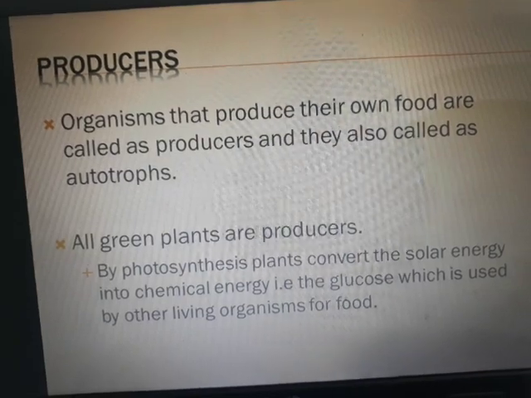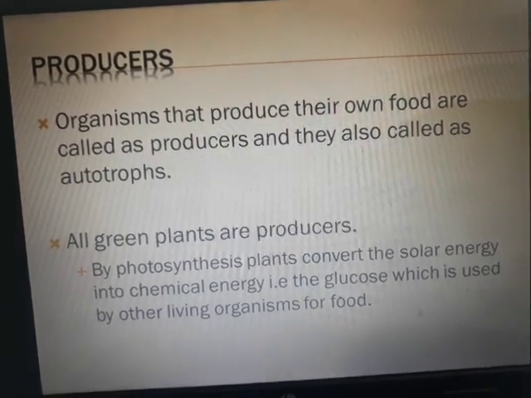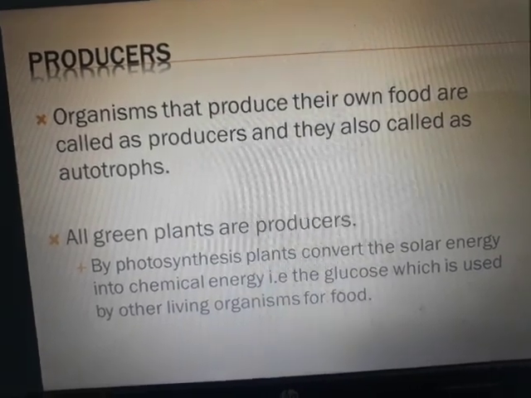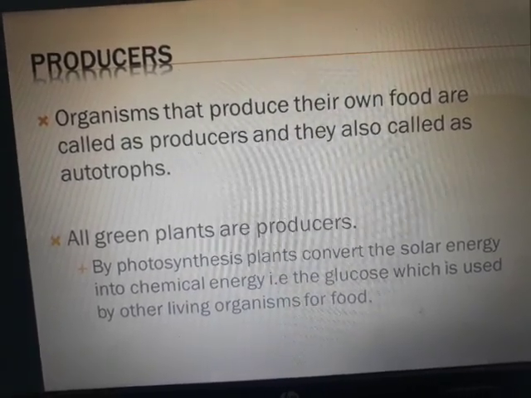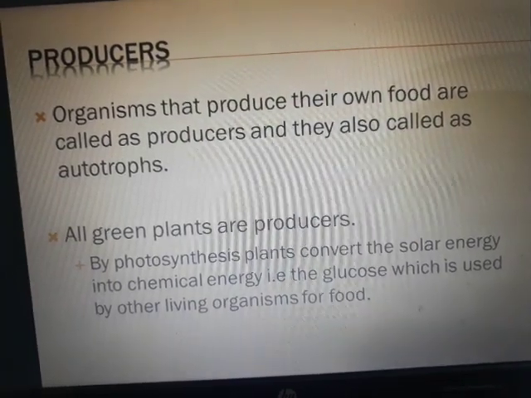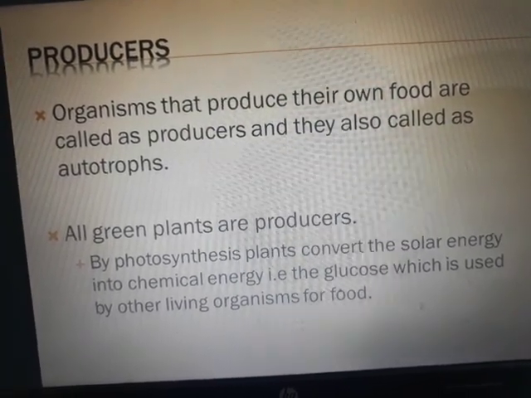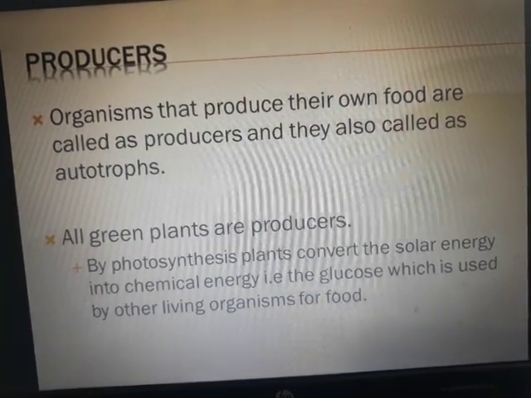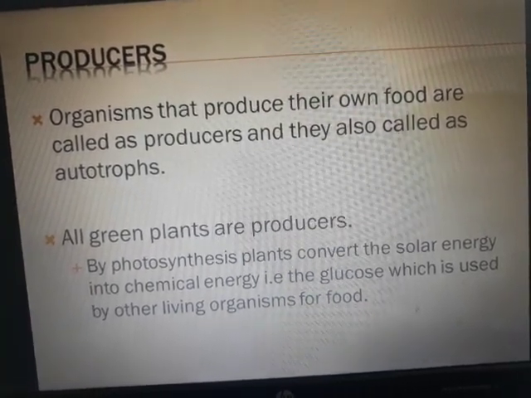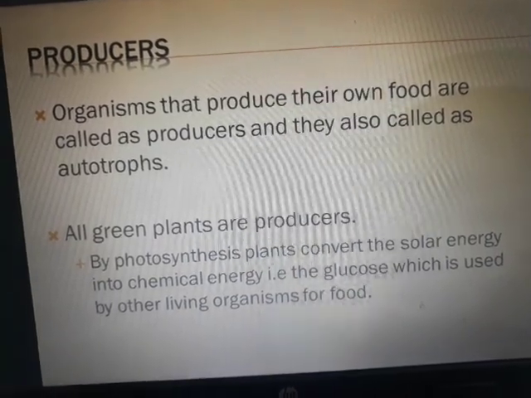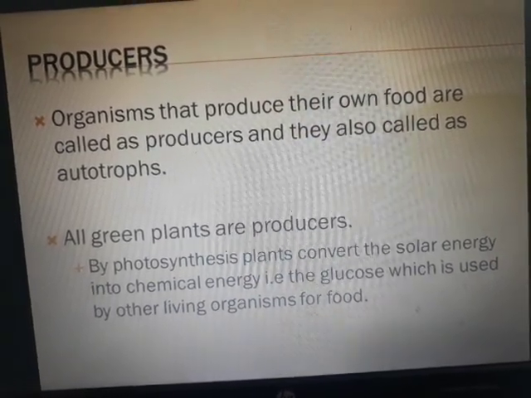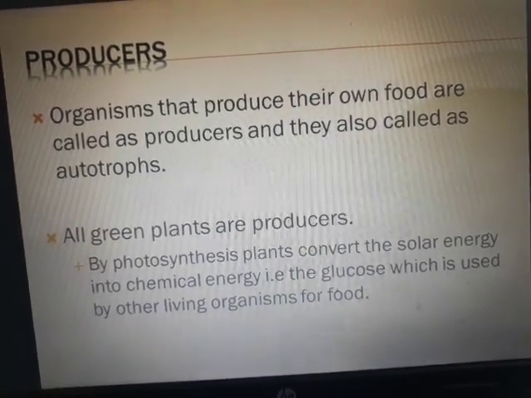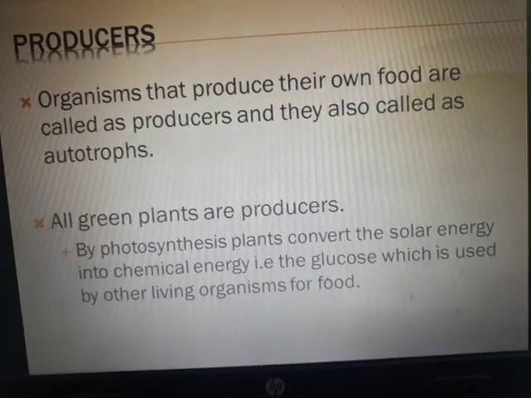Producers, obviously going by the name, something that produces, right? So who produces? It is only the plant that is able to produce its own food. No other wonder, no other magic, no other technology has helped to produce its own food. So organisms that produce their own food are called producers, and they are also called autotrophs, because there is an automatic process that is happening in the trophic level, that means in the plants. So all the green plants are producers.